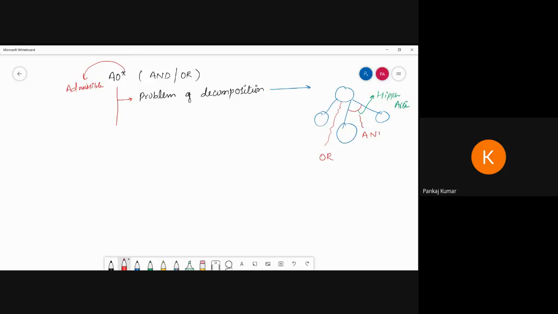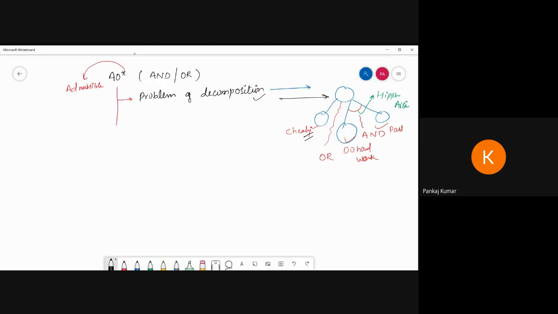Now there are two possibilities: I can follow this one or this one. Suppose in your examination we have passing. Suppose this one is cheating, and this one is do hard work, and then pass. If you understand this concept, you can understand why this decomposition is necessary in this AND-OR graph. Now see, if you cheat in the examination, then you definitely pass. That is the guarantee, na.